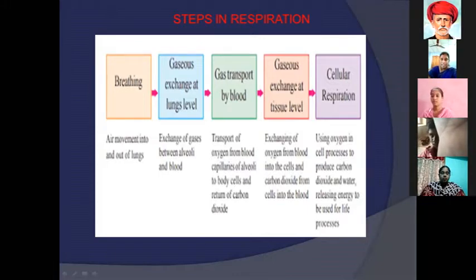In cellular respiration, there is an exchange of gases: we inhale oxygen, exhale carbon dioxide, and internally it helps the cells, and energy is also produced. Using oxygen in the cell process to produce carbon dioxide and water, releasing energy to be used for life processes. Life processes are also one kind of respiration. These are all very important steps in the respiration process. Okay, ma?